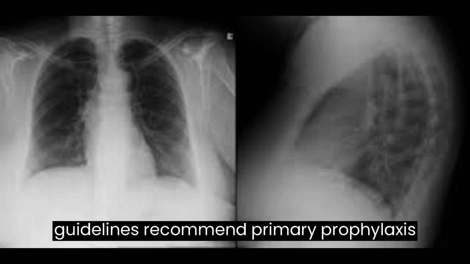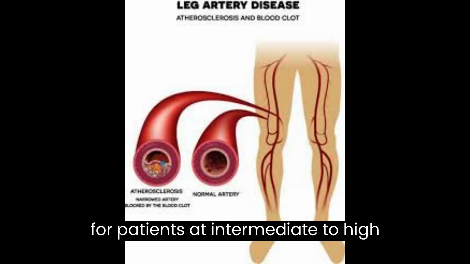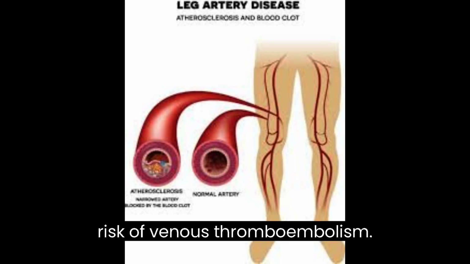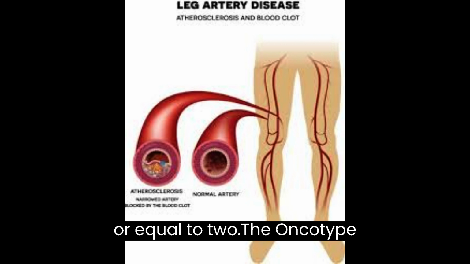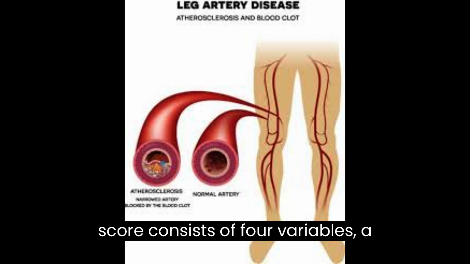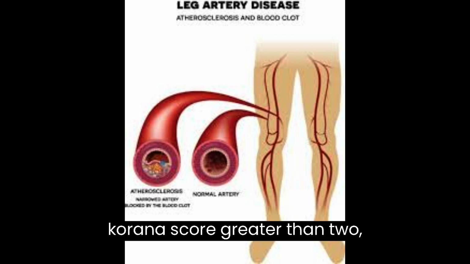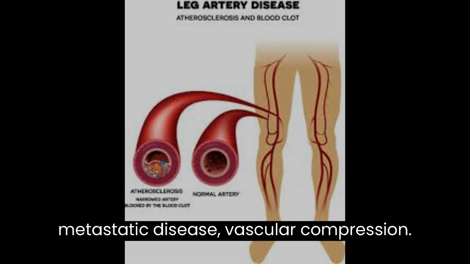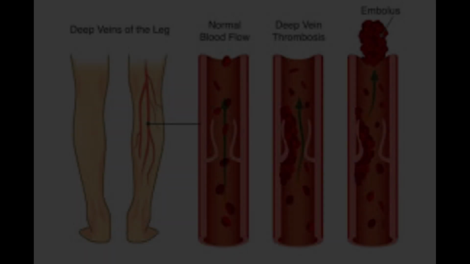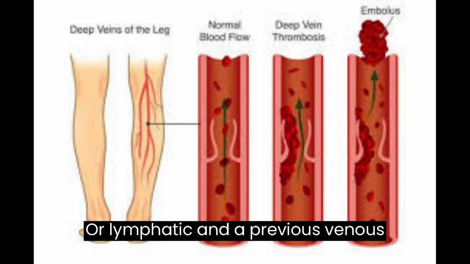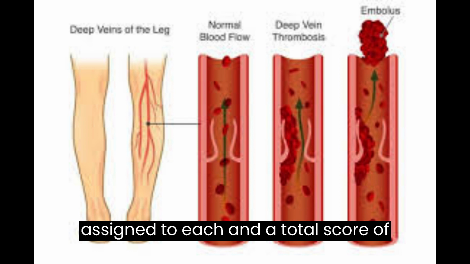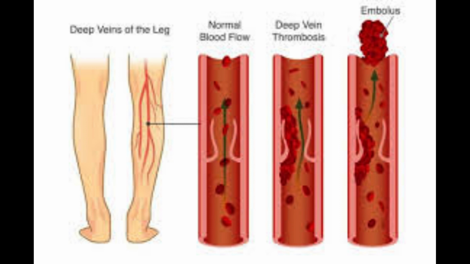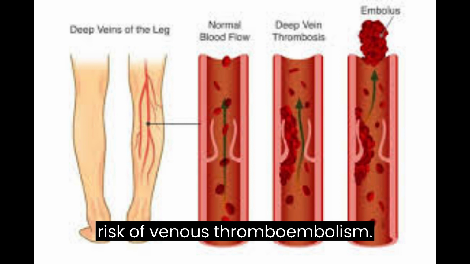Current international guidelines recommend primary prophylaxis for patients at intermediate to high risk of venous thromboembolism, indicated by a Khorana score greater than or equal to 2. The OncoTEF score consists of 4 variables: a Khorana score greater than or equal to 2, metastatic disease, vascular or lymphatic compression, and a previous venous thromboembolic event, with 1 point assigned to each, and a total score of 2 or more defined as high risk of venous thromboembolism.